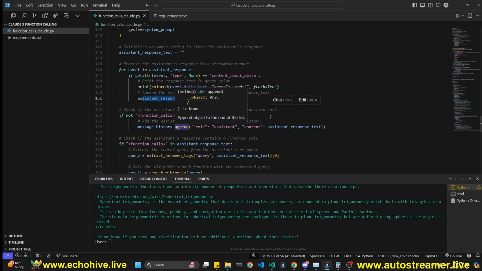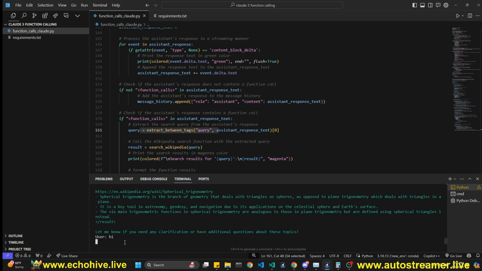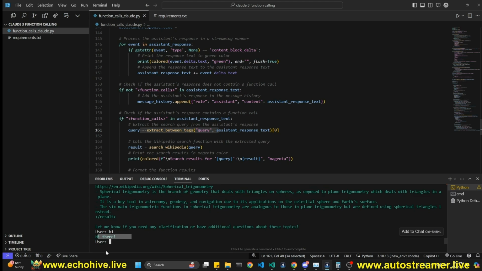So here's the thing. We want to check that the message doesn't contain the function calls tag. If not, this was a regular chat message, so we add it. Otherwise, we check if there is a function call in the assistant response, and then we perform all that stuff to do our function call. So when we are chatting with it regularly, such as saying hi, it should respond regularly. When it does, we are in this condition because there's no function call.